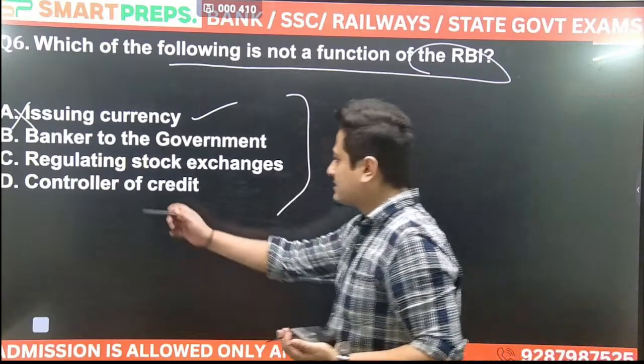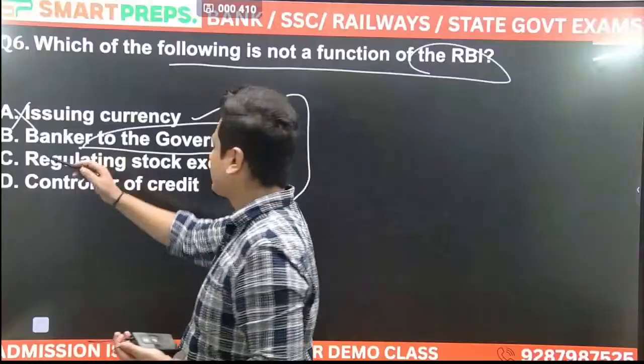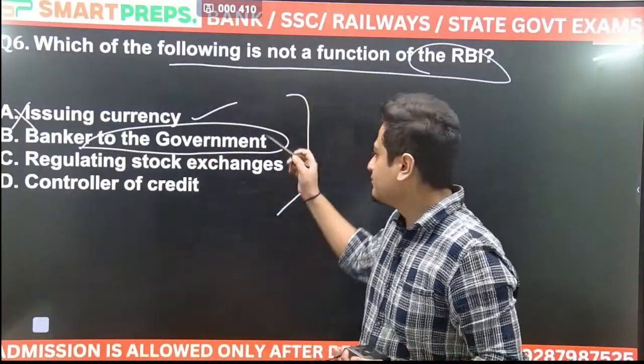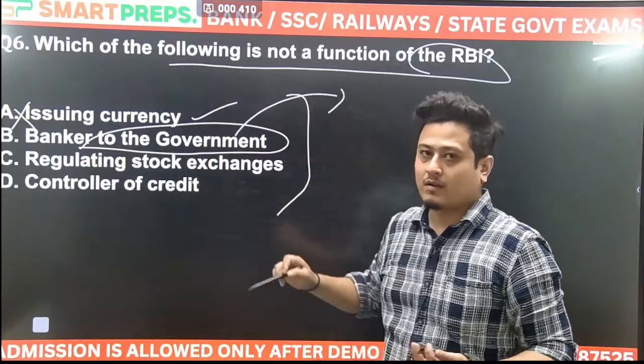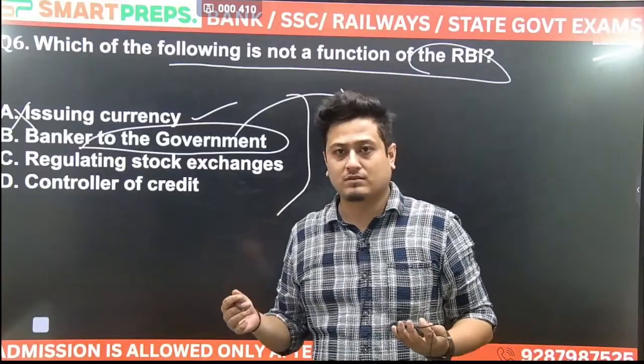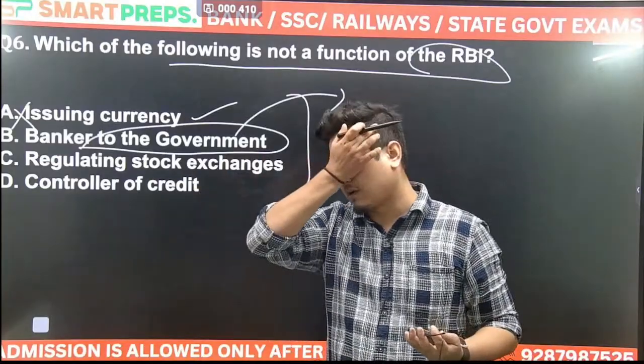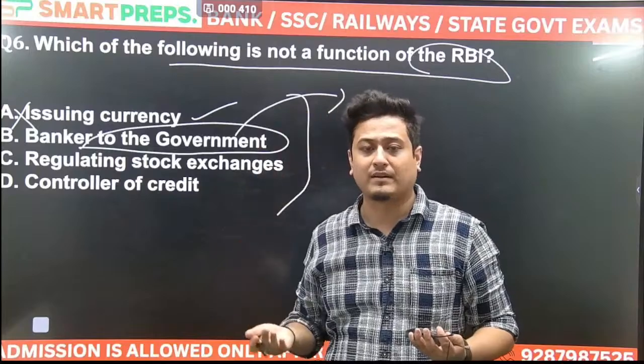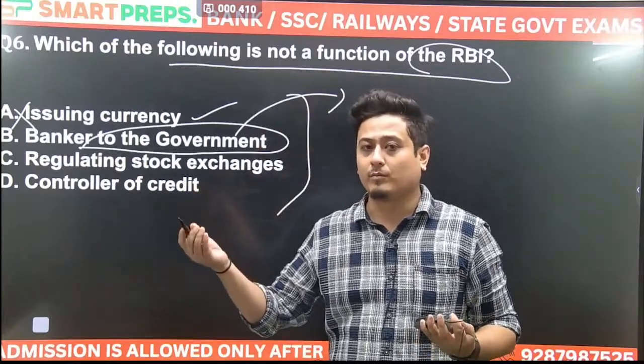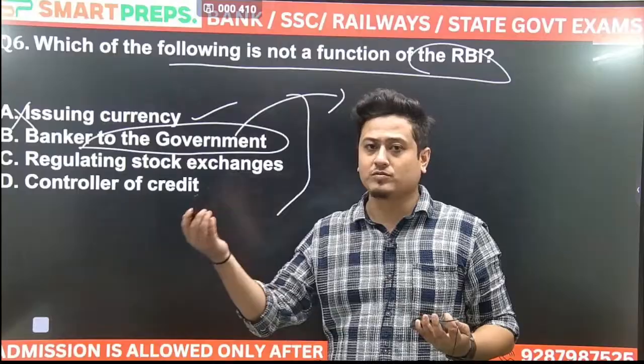So this also we discussed in the last class. Banker to the government. I told you about the bonds. The government issues, RBI issues bonds on behalf of the government. If the government wants to borrow money, they can issue bonds.